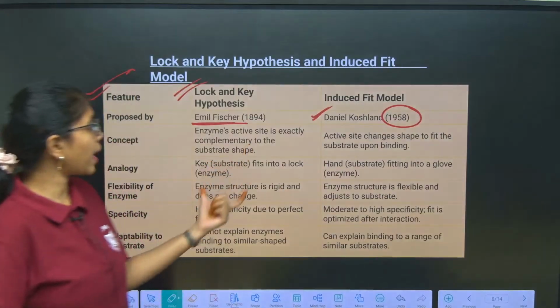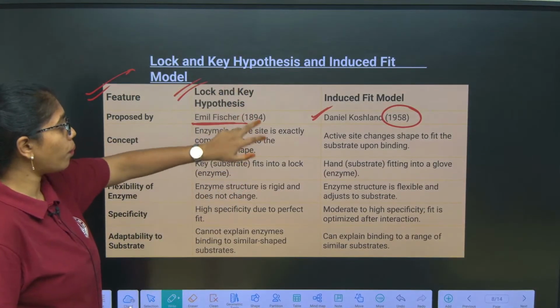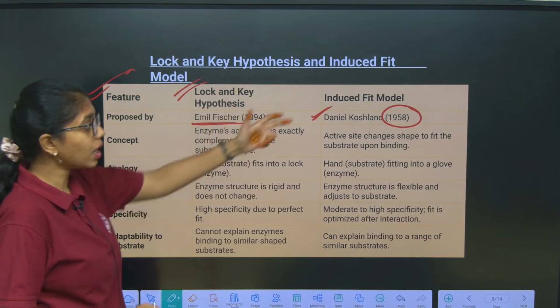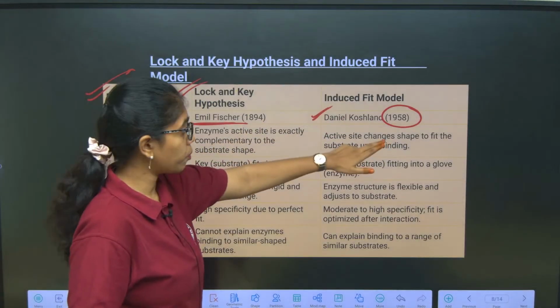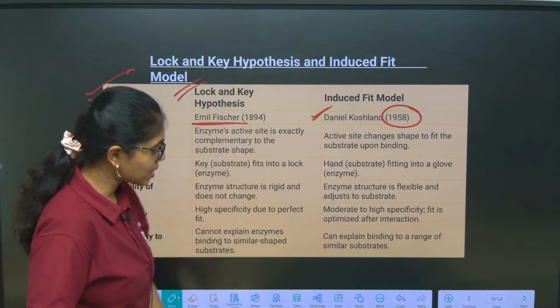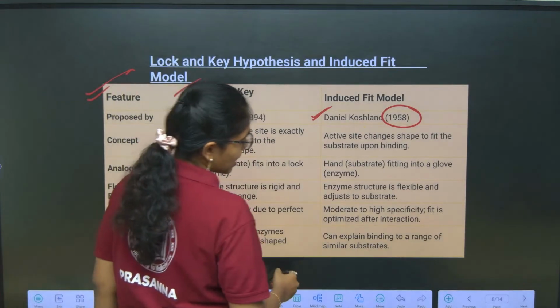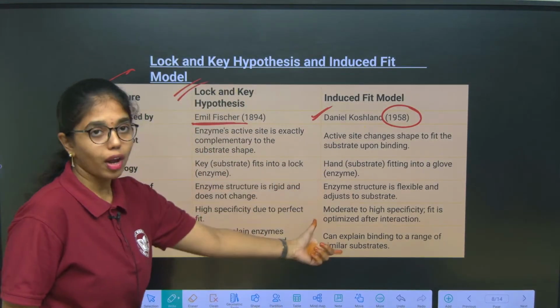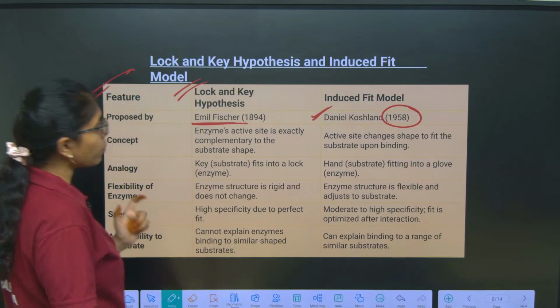Okay, this is the primary thing: the lock and key hypothesis is proposed by Fisher and the induced fit model is proposed by Koshland. The induced fit model is widely accepted because of the following characteristics. Let us look into it one by one.